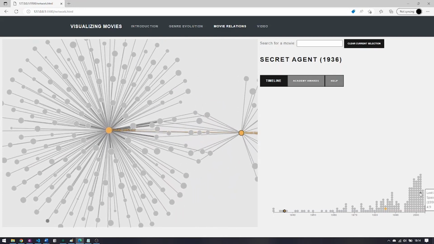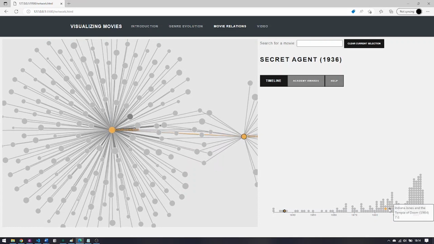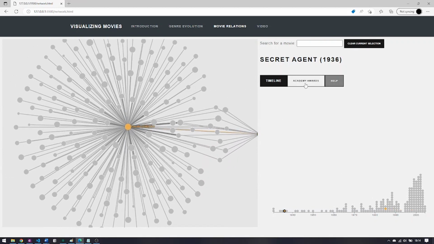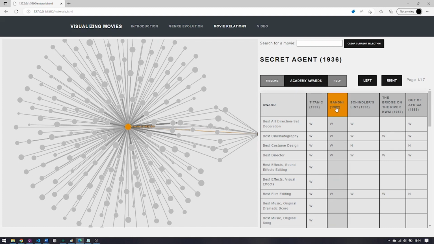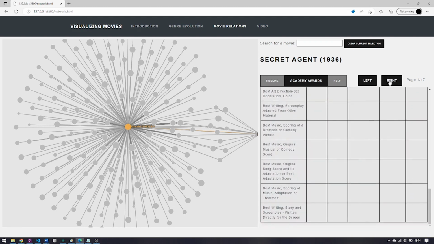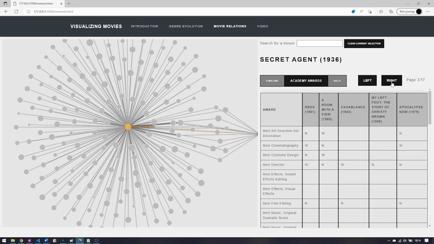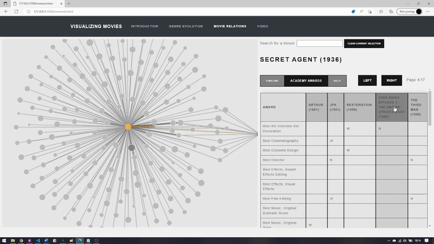Furthermore, highlighting in the timeline visualization also highlights in the other visualizations. Another way of navigating this space is using the Academy Awards. We can see that Gandhi is now selected and has won quite a few awards. There are many awards, and we can inspect them all for all these connected neighbors. It's quite surprising that Star Wars is directly linked to Gandhi with quite a few actors.